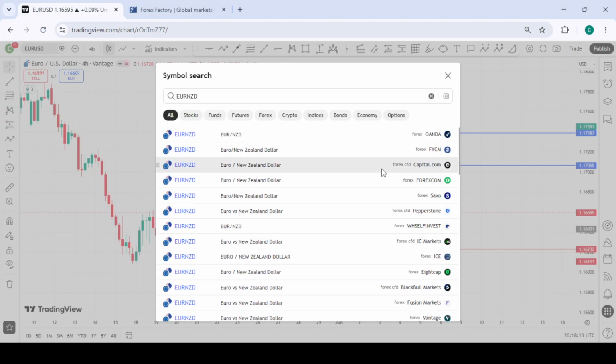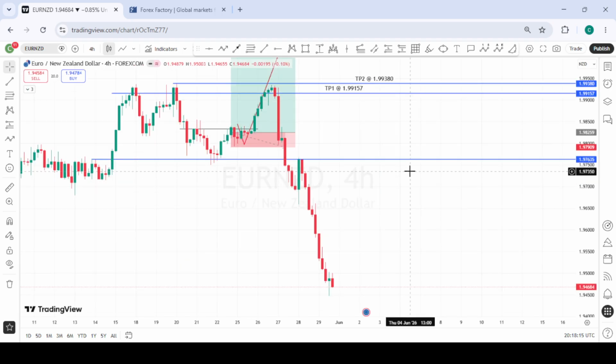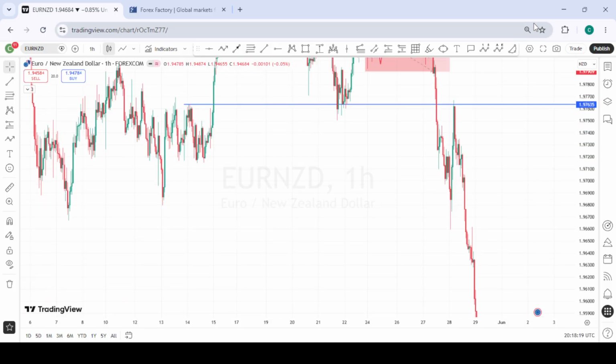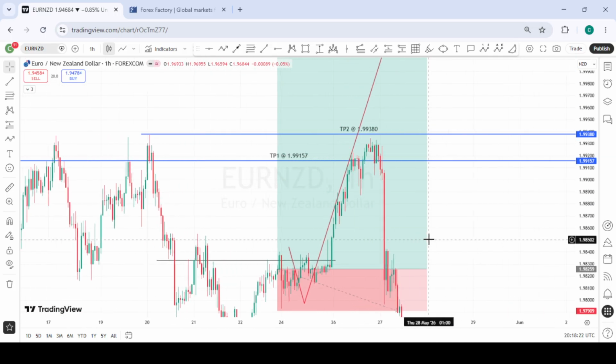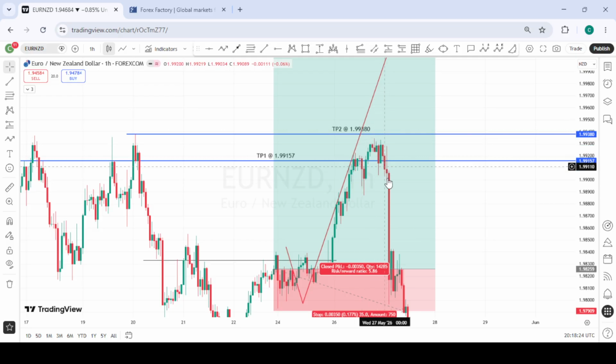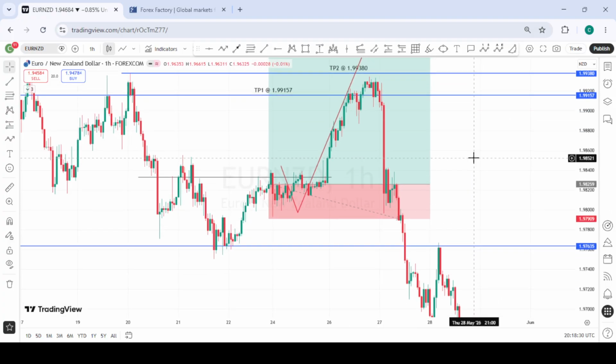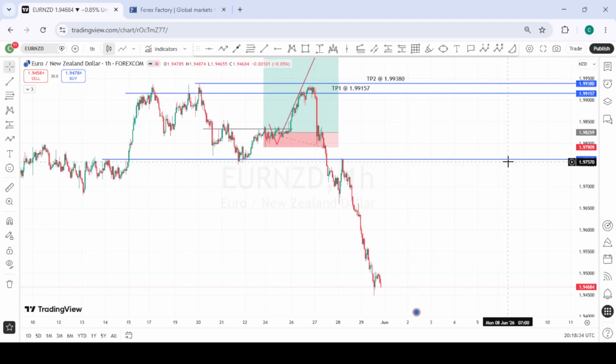And this is EURNZD. So EURNZD, we caught this nice buy position, and after price hit our first TP, the news for the NZD interest rate or something like that came, and then it drove everything all the way down, and it gave us clarity that now price is very bearish on EURNZD rather than bullish.